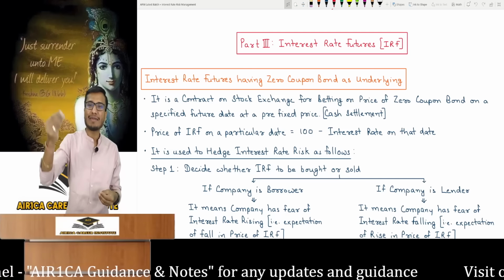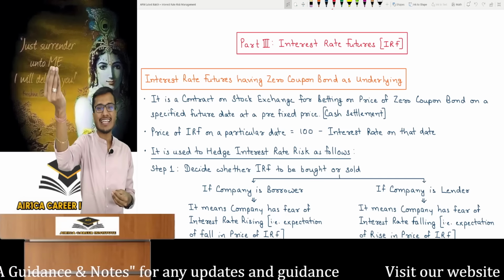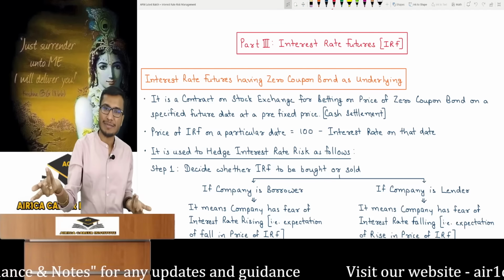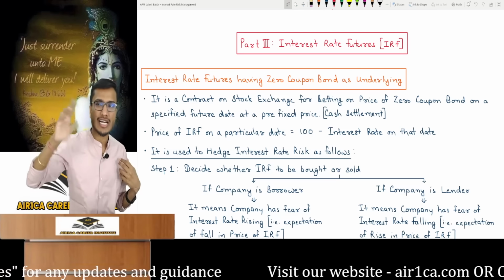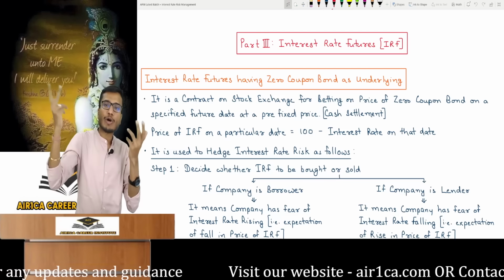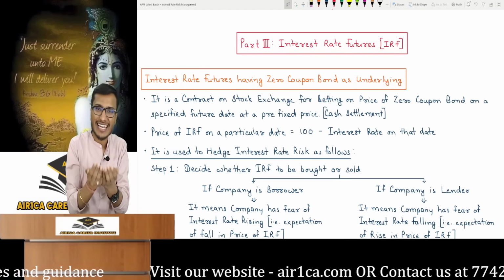It's a cash settlement and I will bet if the price of the zero coupon bond will go up or down in its market value after 6 months. I will place an upside or a downside bet. If I place an upside bet and the price goes up, then I win. And if it goes down, I lose. If I place a downside bet and the price goes down, I win. You already know how to calculate the amounts.